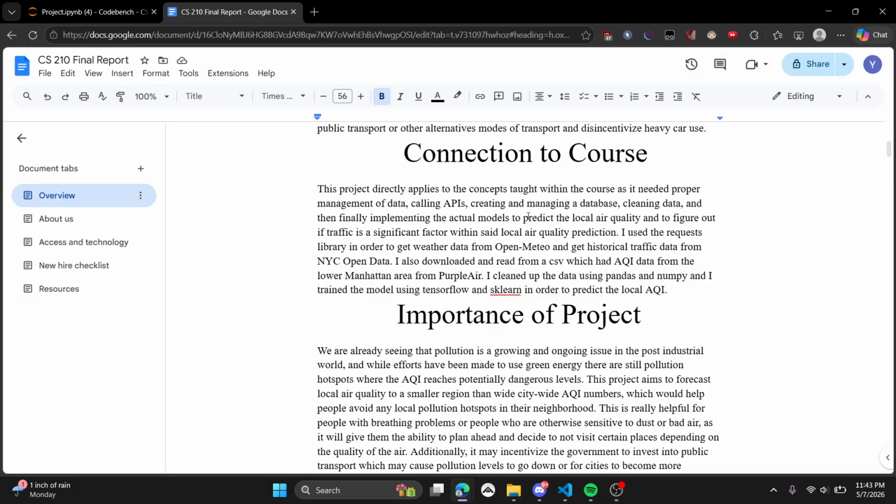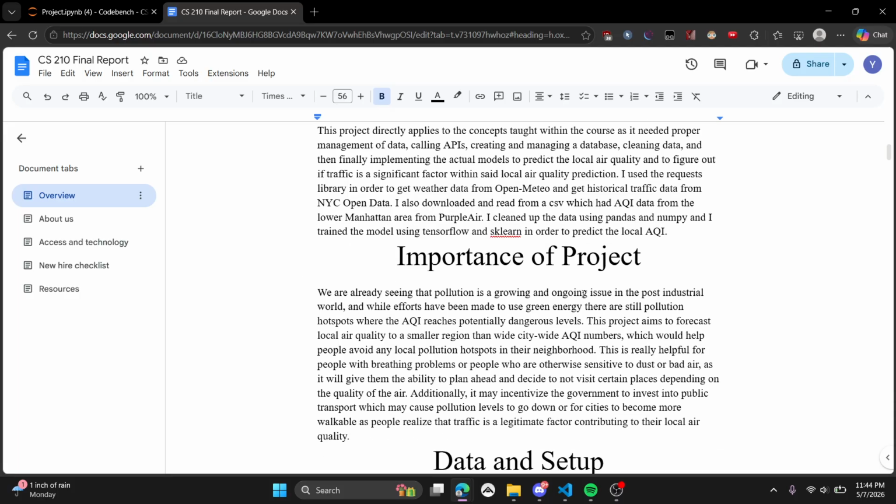And the connection to the course is basically that it uses APIs. I'm using Pandas. I'm using NumPy. I'm using sklearn. I'm using TensorFlow. I'm basically using everything that was taught in the course, and I'm also using some things that weren't taught in the course to basically make this prediction model.